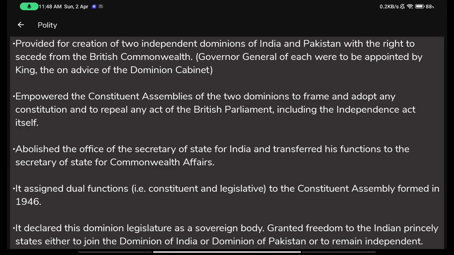I know it's very jumbled up, but this is how legal things work. This is how official things work. I know it's all kind of a mess. Why did they have to do this? Why couldn't they just directly say that you do whatever you wish to do? Because there would have been anarchy in the country if they had just completely left. And if they didn't legally say that we still rule the country, we still have power over the country, then what reason would they have to provide India with any kind of help? They would just completely leave the country.